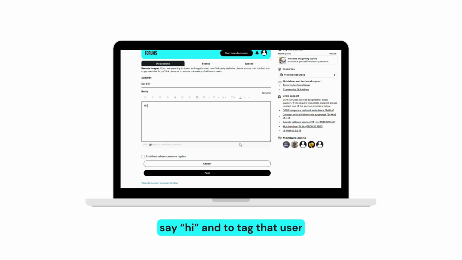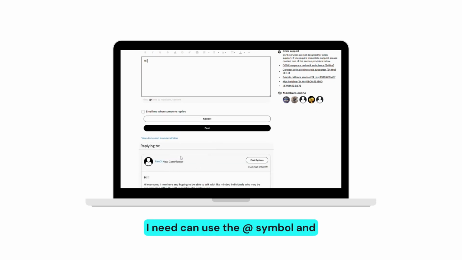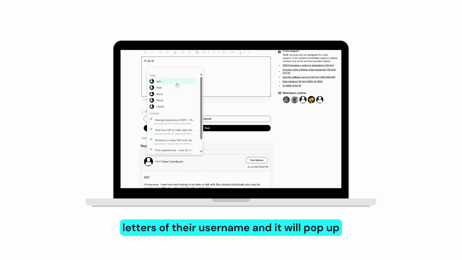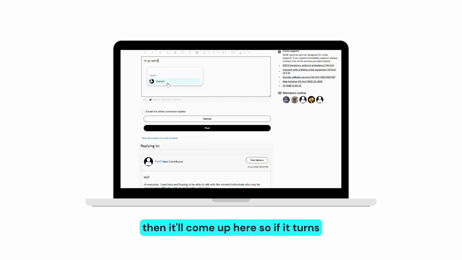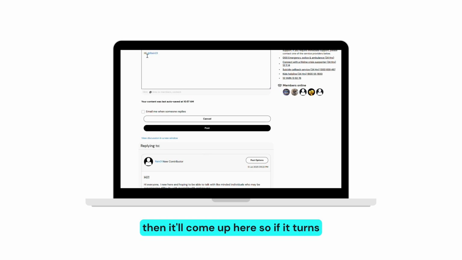So I can say hi, and to tag that user, I can use the @ symbol and type in their username. If it already comes up like this, you can just click on that straight away. But the other option is if it doesn't come up straight away, you just type in the first few letters of their username and it'll pop up. So here I might need to type in a bit more and then it'll come up here. If it turns blue, it means they will be tagged and sent an email notification. And then from here I can continue typing.